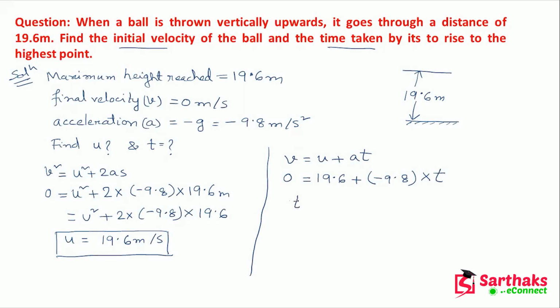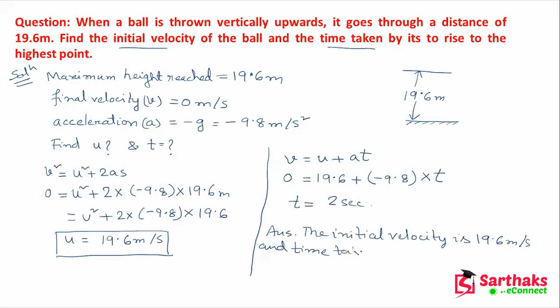So after solving this, we will get t equals 2 seconds. So for the answer, you can write down: the initial velocity is 19.6 meter per second, and time taken is 2 seconds.